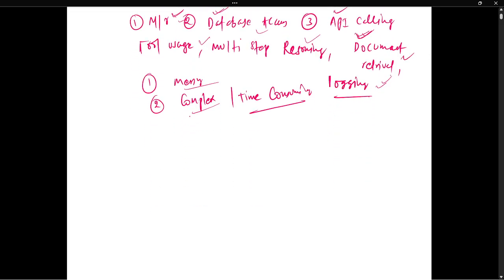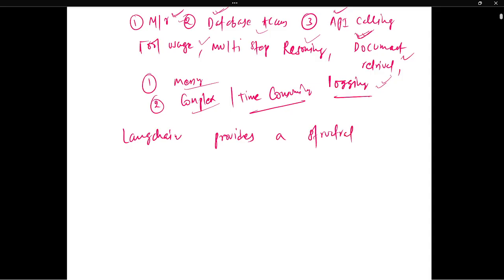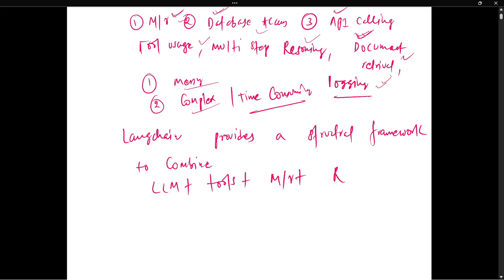LangChain provides a structural framework to combine LLM plus tools plus memory plus retrieval plus control logic.